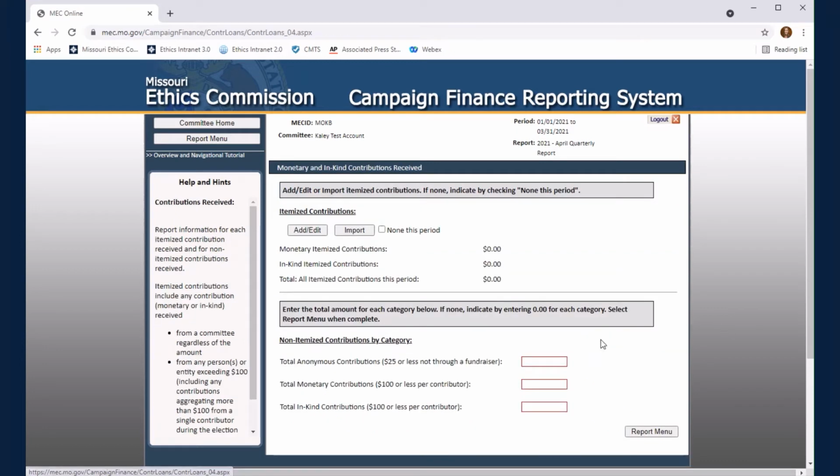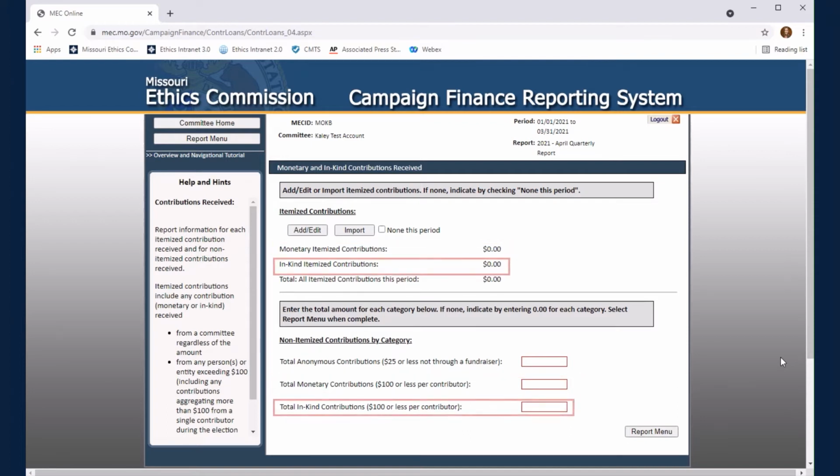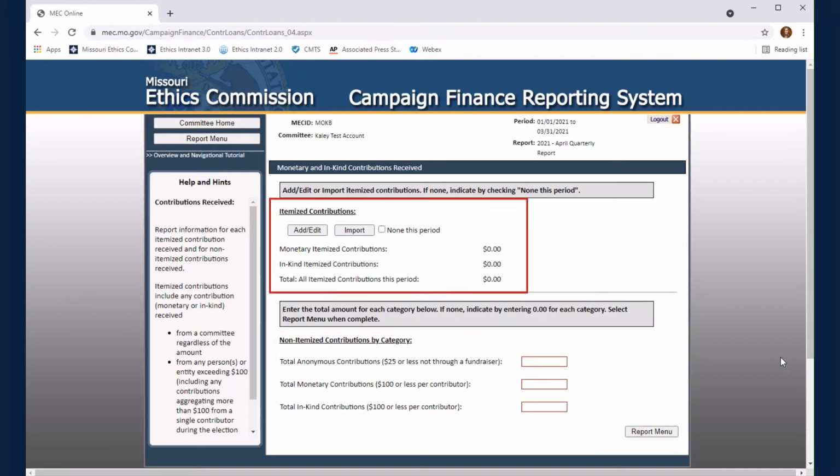Contributions in the form of money are known as monetary contributions. Contributions in a form other than money are known as in-kind contributions. This section provides details of contributions received by the committee during the reporting period and is broken down into itemized contributions and non-itemized contributions. Remember, an individual's contributions must be itemized once their aggregate contributions exceed $100. Contributions from a committee must always be itemized.